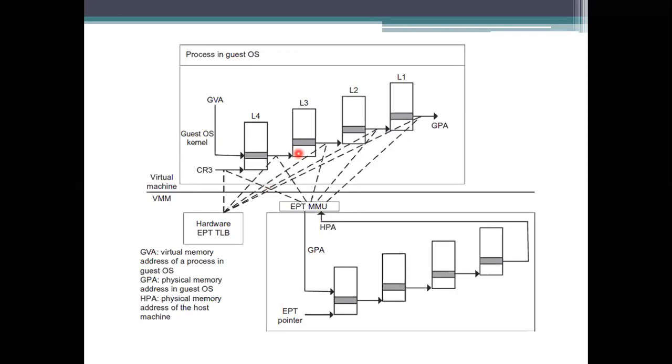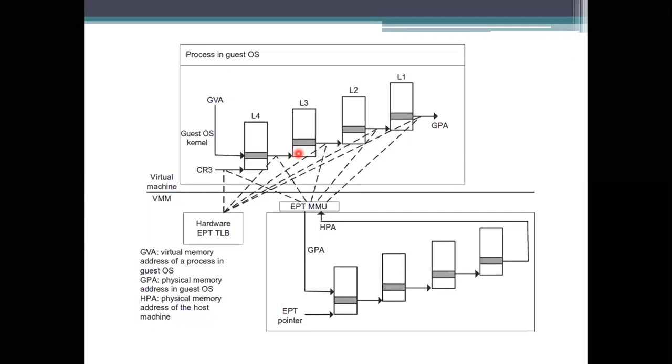When the physical address of this L4 latch has been obtained, it has to calculate whether the entry is not in this L4, so I have to go for the L3. For this L3, I have to know the guest physical address of the L3, because you have entered into that environment. To access the other one, you should know the guest physical address. For that, we need to take the GVA and GPA of the guest operating system into account.